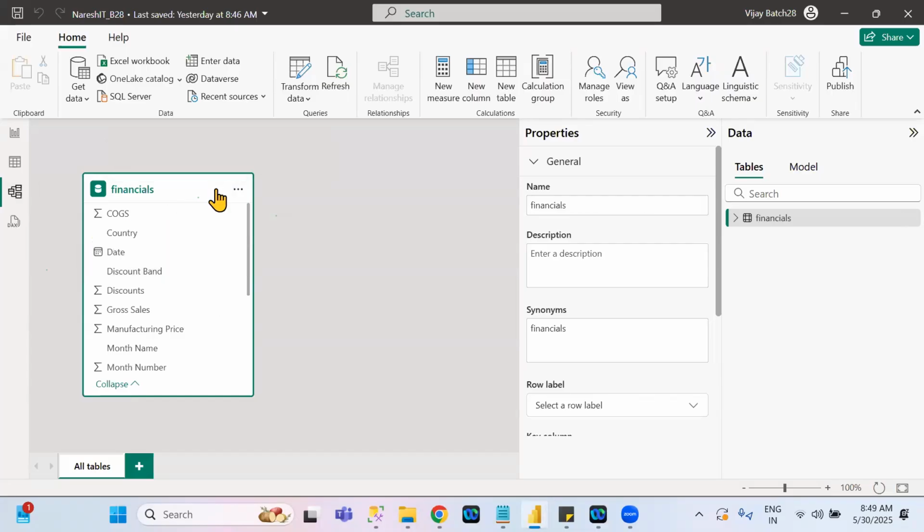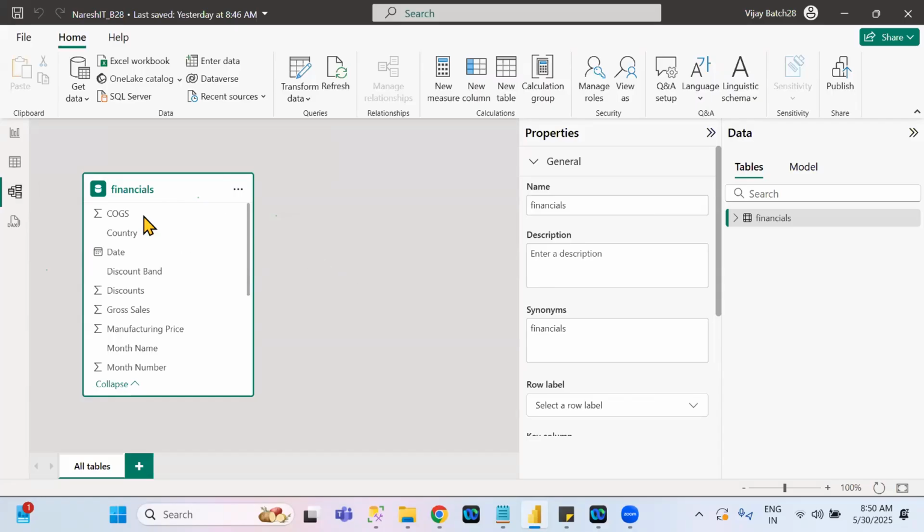Then it is unhidden. If you click on the I symbol, it means it is hidden. If you click on the cross I symbol, it means either the column or a data set is unhidden. You understand or not? Okay.